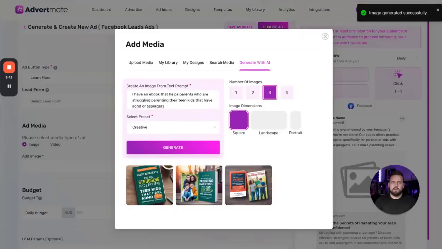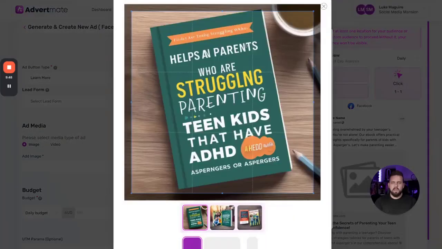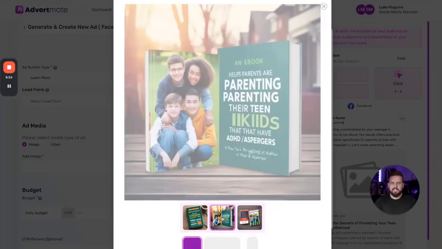and you can see over here, we've now generated these different images, helping parents who are struggling parenting teen kids that have ADHD or Asperger's. So you can see there's a few different examples.